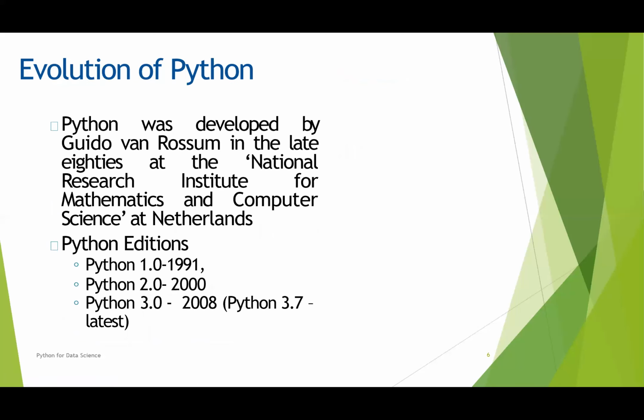And here comes the evolution of Python. Python was developed by Guido van Rossum in the late 1980s at the National Research Institute for Mathematics and Computer Science in the Netherlands. The first version, Python 1.0, was released in 1991, Python 2.0 was released in 2000, Python 3.0 was released in 2008, and the latest version is Python 3.7 or 3.8.